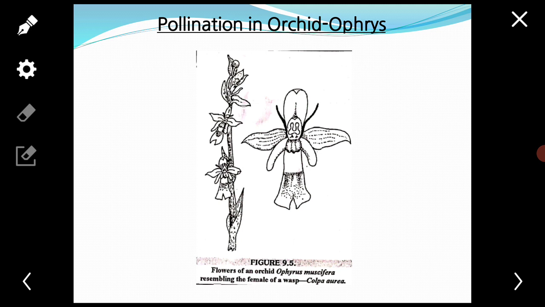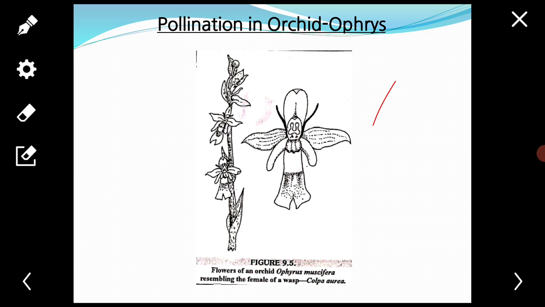Next, pollination in orchid Ophrys. You see the figure, that is this. The orchid Ophrys has a very strange relationship with its insect pollinator, a hairy wasp. The orchid bears flowers which resemble the female wasp in color, odor, and appearance.